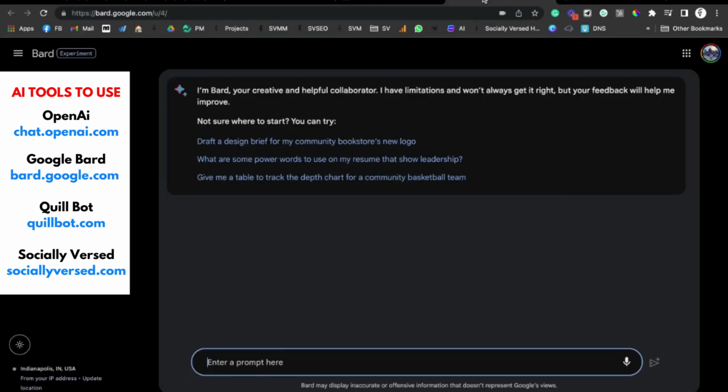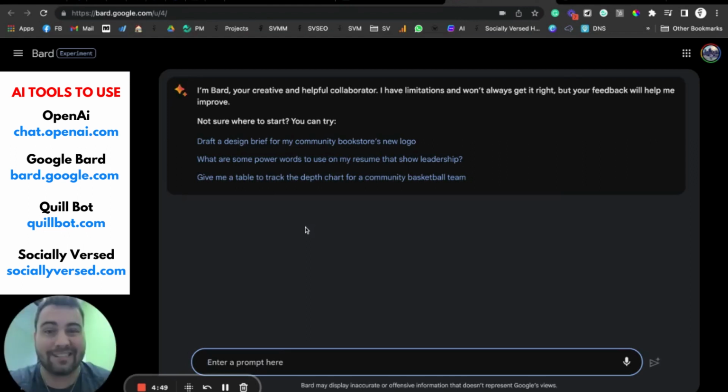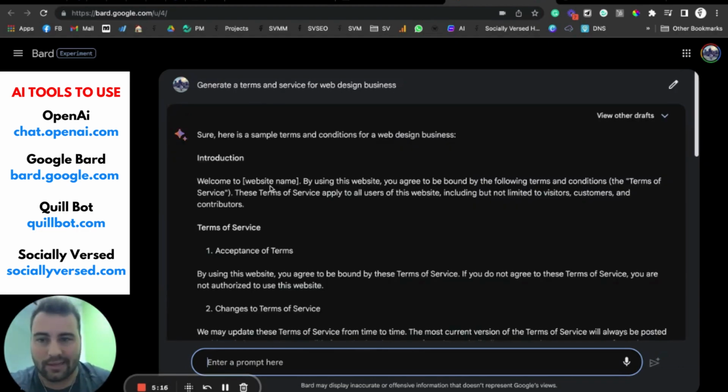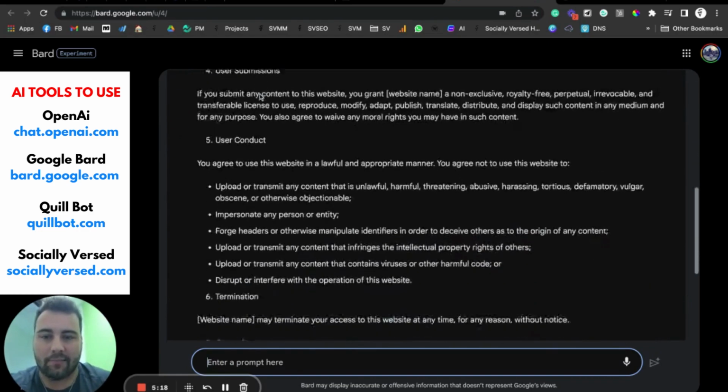Up here, we're going to switch to Google Bard. Google Bard is essentially the same thing as ChatGPT, but it is Google's version instead of OpenAI's AI. Let's say we want to generate terms of service for a web design business. ChatGPT and Google Bard are essentially the same thing. They're just owned by different companies and run by different organizations. And once again, I asked it a prompt and it gave me a response.